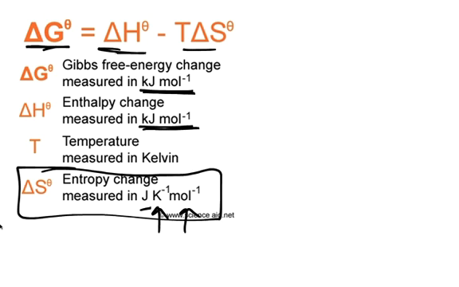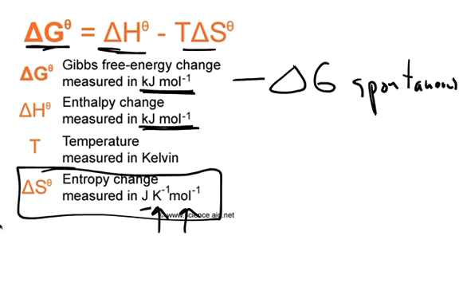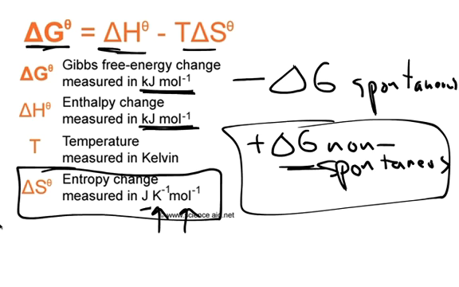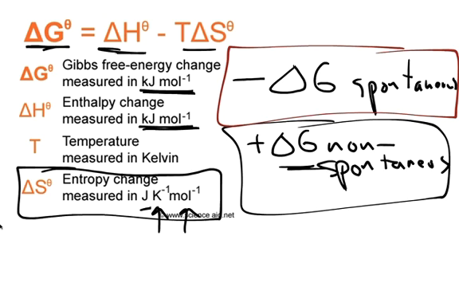One thing I need to tell you when we're at this point is that if Gibbs free energy is negative, that means we have a spontaneous reaction. If Gibbs free energy is positive, it's non-spontaneous. So the reaction actually cannot occur if we have a positive change in Gibbs free energy. So this is non-spontaneous. It cannot occur. We can only have spontaneous reactions that occur. These spontaneous reactions need to have negative Gibbs free energy.